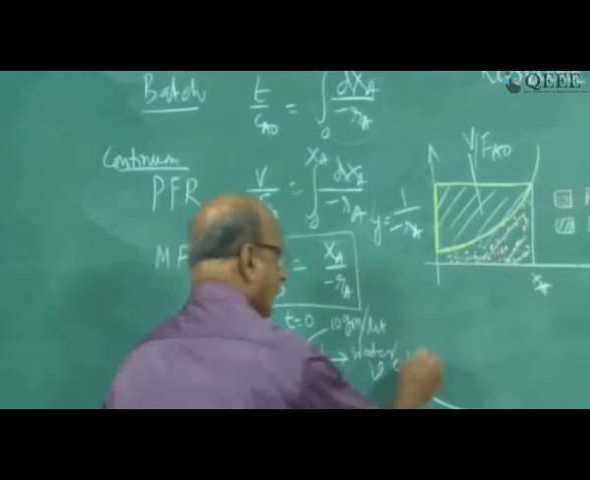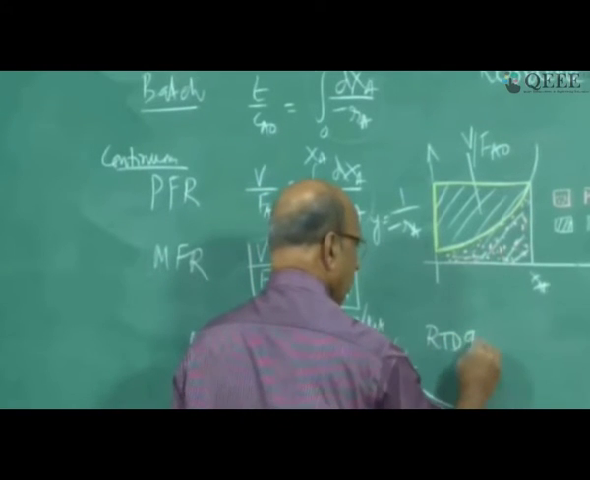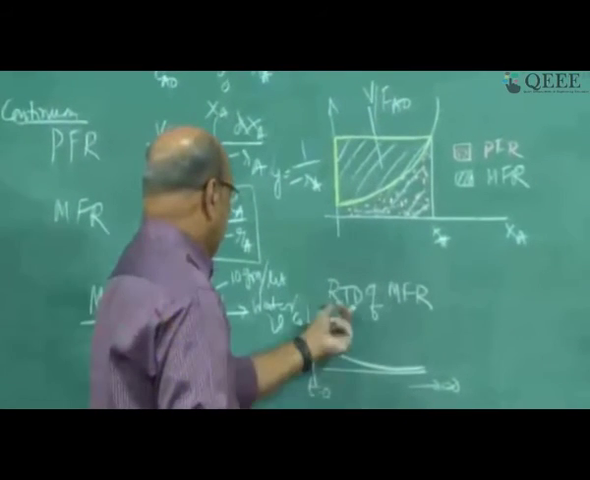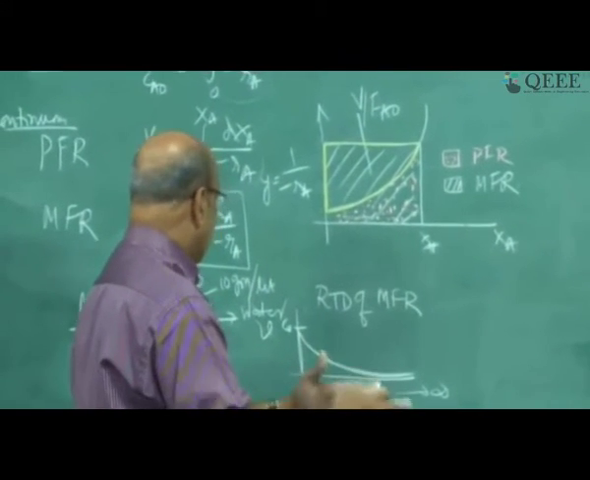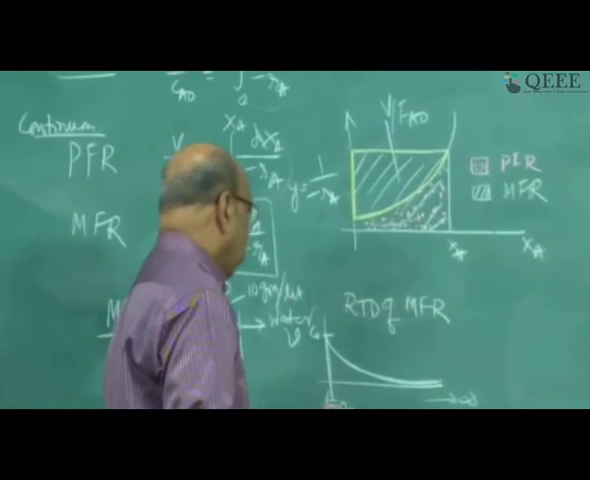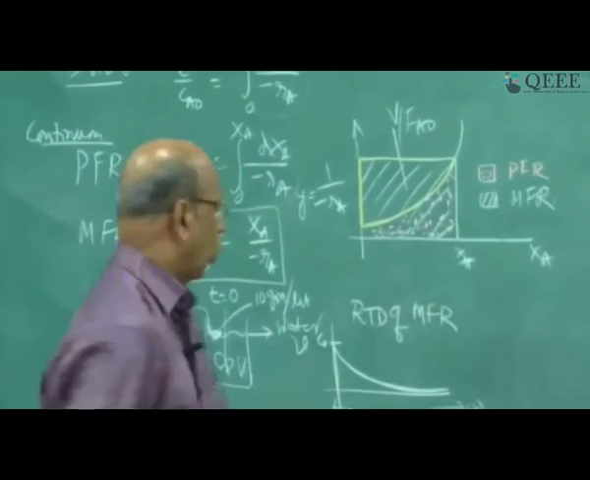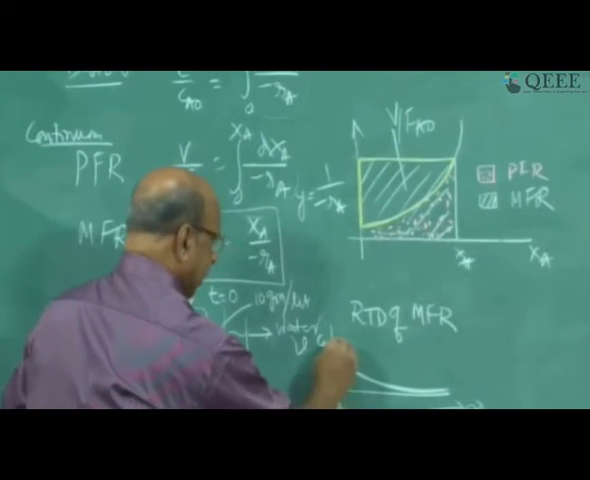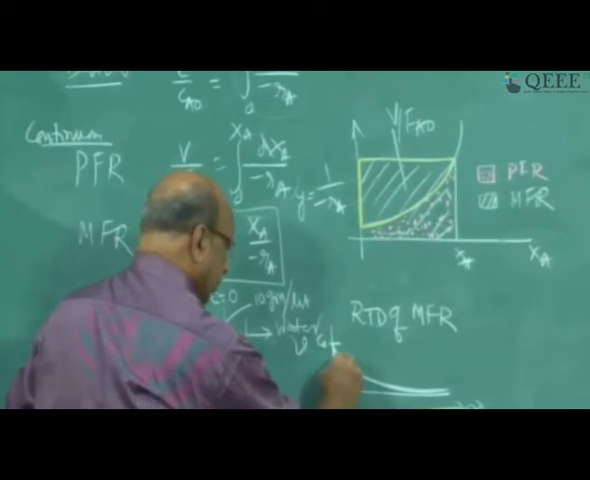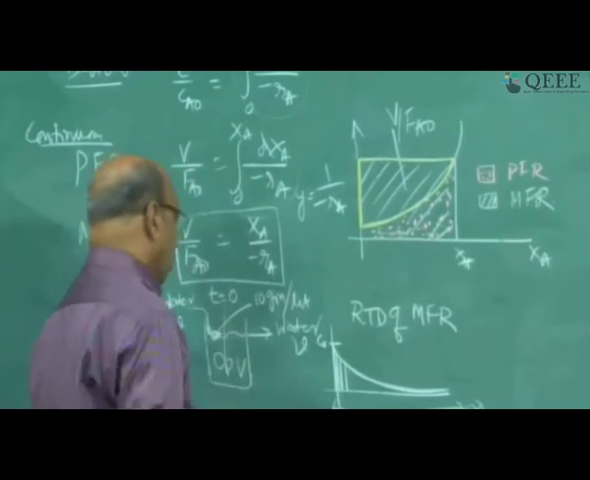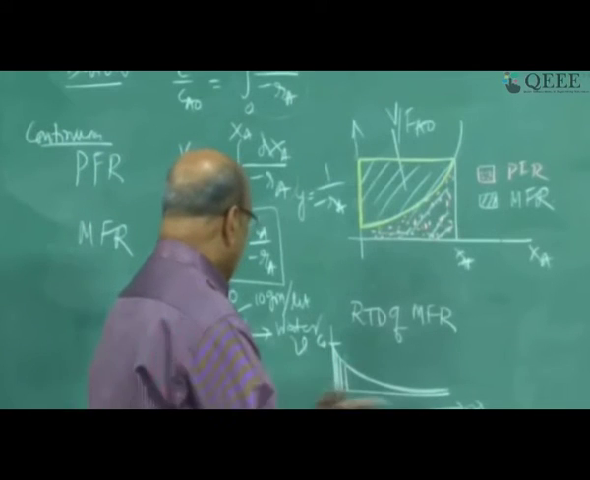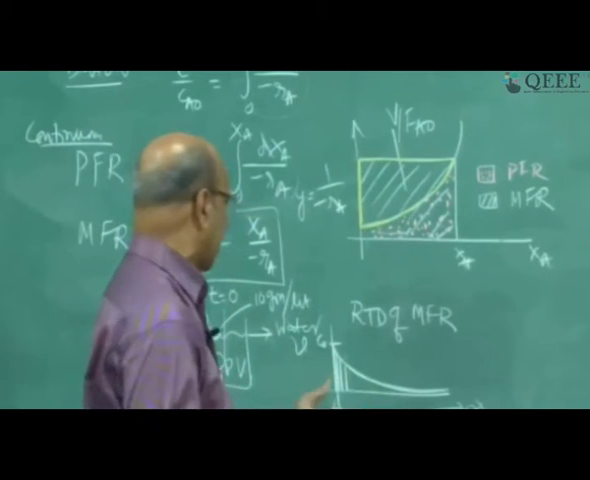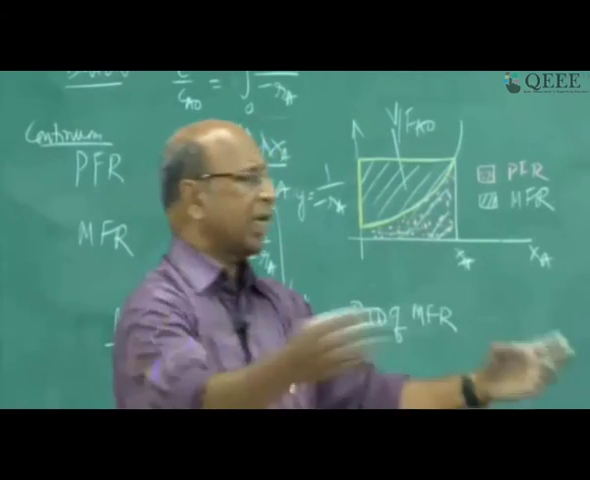This is what is the RTD of MFR, residence time distribution. So that means the molecules' residence time is distributed from 0 to infinity. That is the meaning. Immediately some molecules are coming out, after some time some more molecules are coming, after some time some more. So if you extend this to reaction, the reaction here will be very, very small or zero sometimes, because immediately the molecule entered, came out.